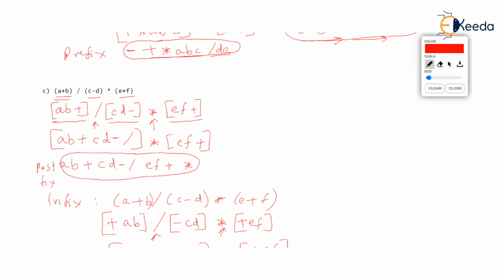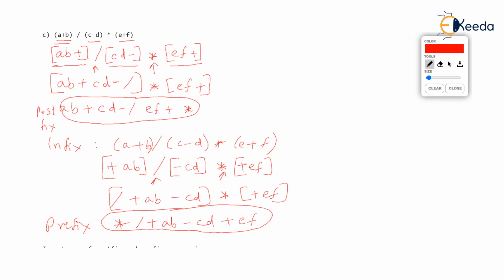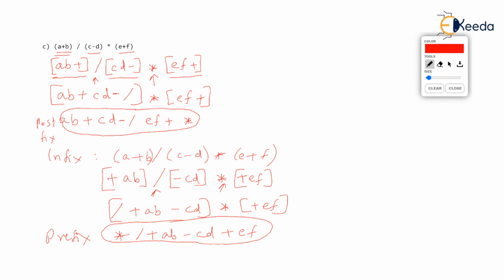Similarly, you see any infix. For example, you see this infix, the infix which we solved in the third exercise: A plus B given in the bracket upon C minus D given in the bracket into E plus F given in the bracket. This is so difficult to solve in the infix. Believe me, you will have to search brackets everywhere and say, no, division should not be done.